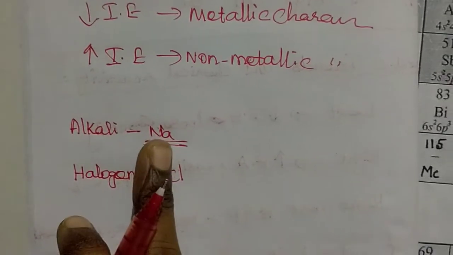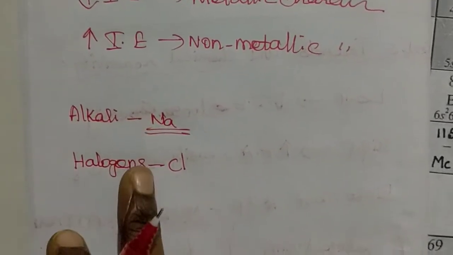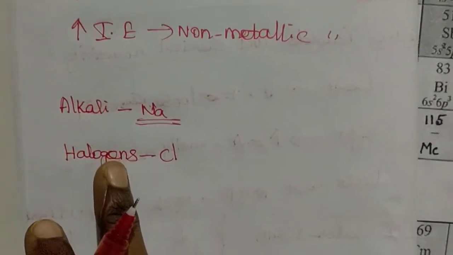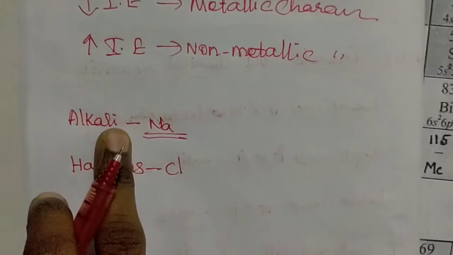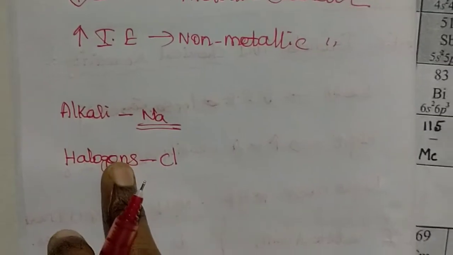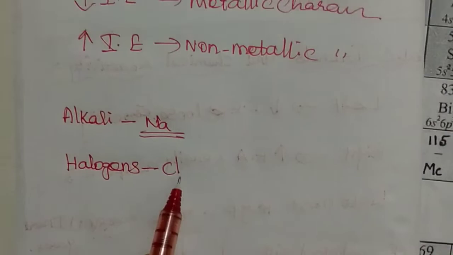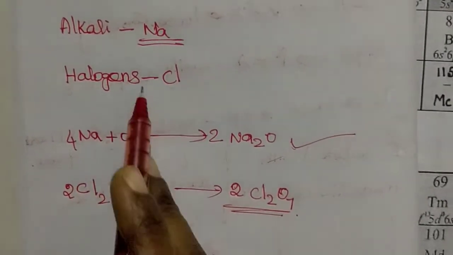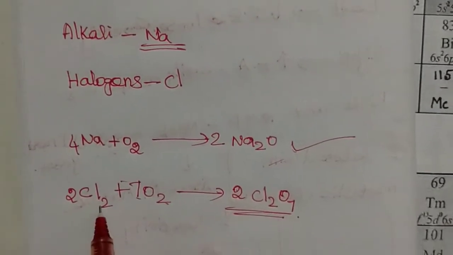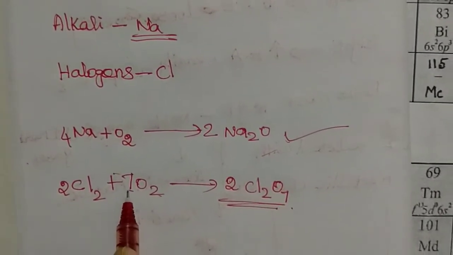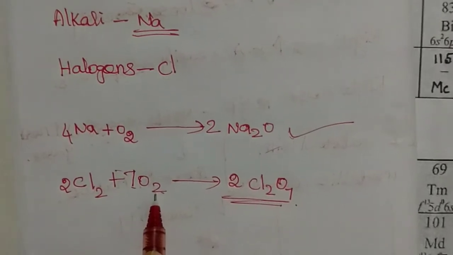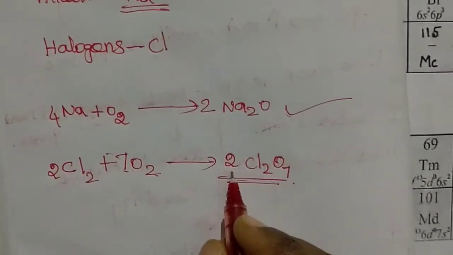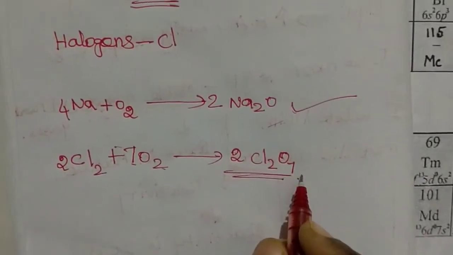To explain the ionization energy and metallic character of alkali and halogen, we treat them with oxygen. Two molecules of chlorine react with 7 molecules of oxygen, and they produce 2 molecules of Cl2O7.